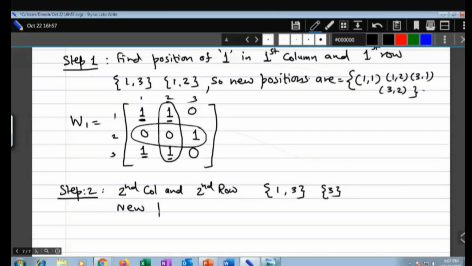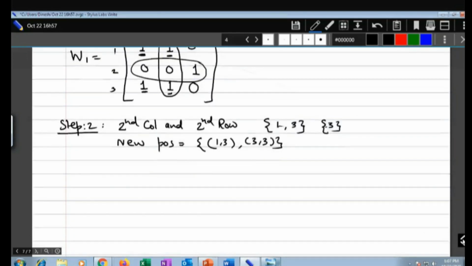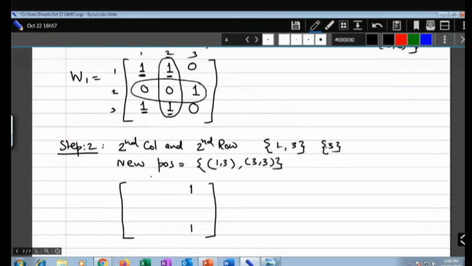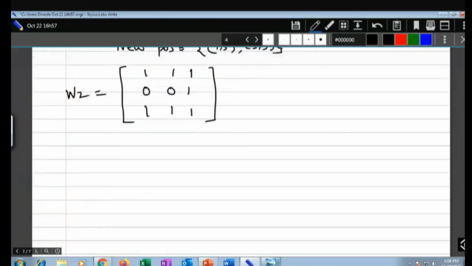So the new positions of 1 are (1,3) and (3,3). Then you will add those values into the new matrix, (1,3) and (3,3), and copy the remaining ones. So remaining is 1 1 0, 0 0 1, and 1 1. Good, so this is your W2.